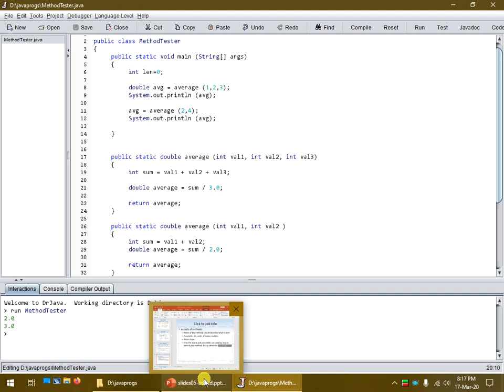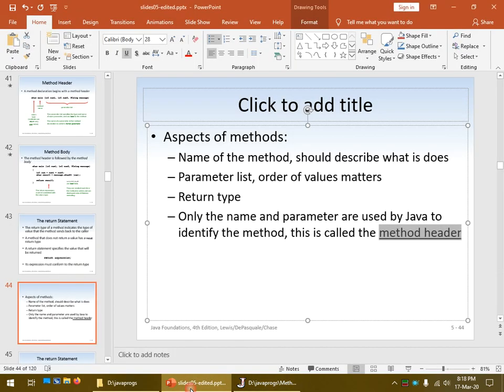Java doesn't know that these two have the same name from a programming point of view. It actually calls them something different after it compiles them. But when we're looking at the code, we see the name average. For us, we need to then decide which one we want to call. So we use the argument list. So that's what Java is doing as well. In order to figure out which of these methods to call, it uses the name of the method and the parameter list to figure out that method. The return type, not so important.